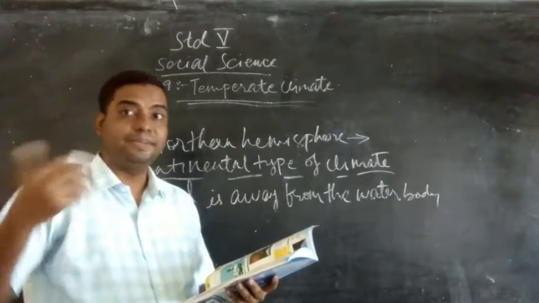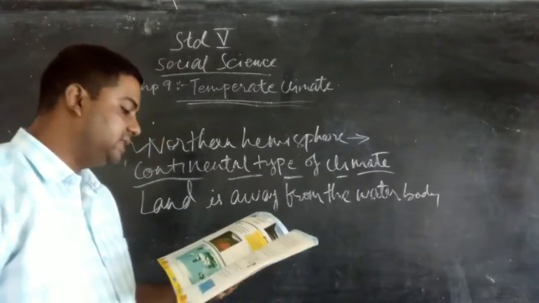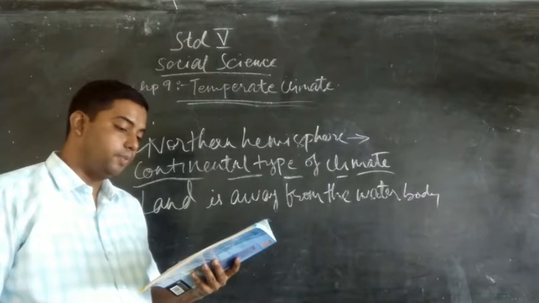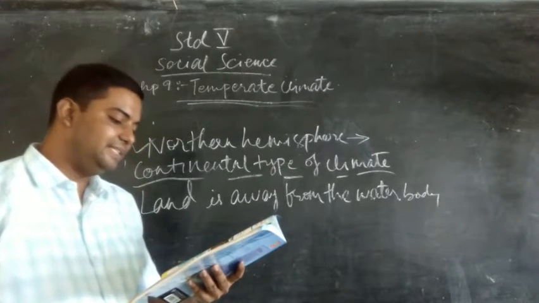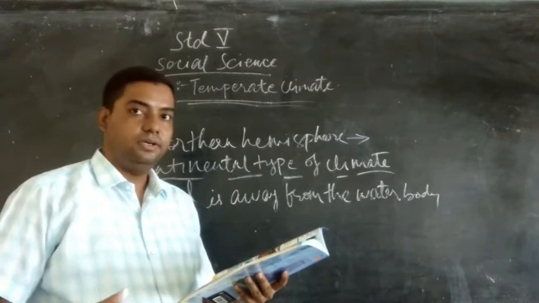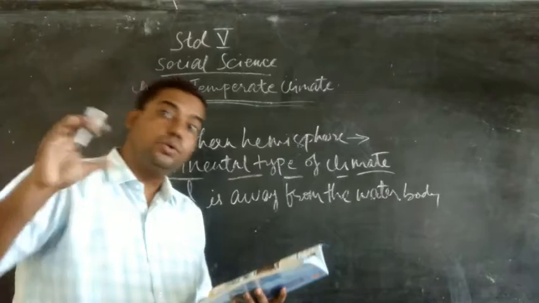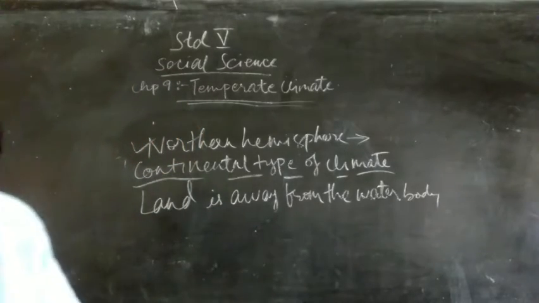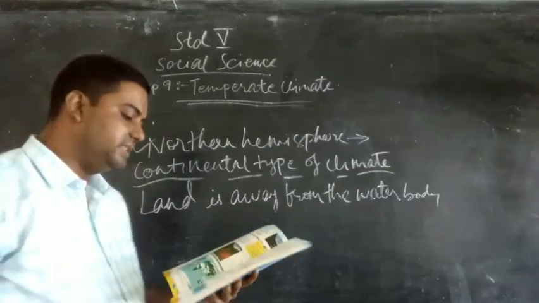But in the southern hemisphere, something else is happening. In the southern hemisphere, the grasslands are spread along the coast. Proximity to the sea means that climate in this region is moderate. So here, the temperature and the climate, it is moderate. It is not too hot, too cold. Hence, climate in the temperate region in the southern hemisphere remains pleasant for most of the year.